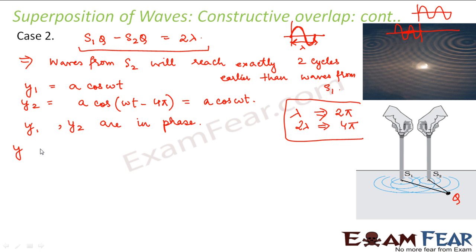Therefore, what would be the resultant? It will be y1 plus y2, which is equal to 2a cos omega t, which is similar to the previous situation. That means whether the path difference is 0 or an integral multiple of lambda, the resultant intensity at the point will remain the same. Right? So even in this case, I becomes equal to 4I naught.